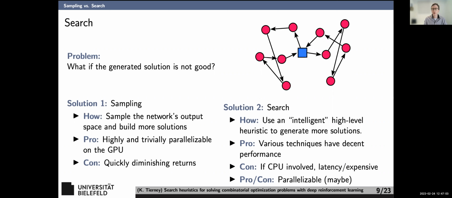So some kind of high-level heuristic, we're thinking along the lines of meta-heuristics here. The pro is that there are a lot of techniques out there that have good performance. One downside, though, is that if you do use the CPU in your search, you do have some latency penalty to move between the GPU and CPU. That's not so fast right now. Maybe in the future it'll be better. The new Macs seem to be quite good with that, but that's a problem. So it's nice to try to stay on the GPU, and that can limit what kind of search procedures you can use. But it's really parallelizable in most cases, so that's really good.